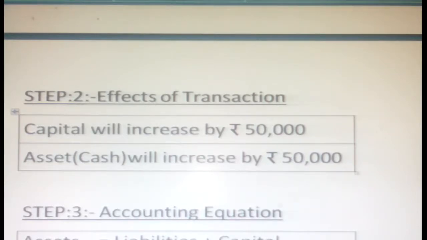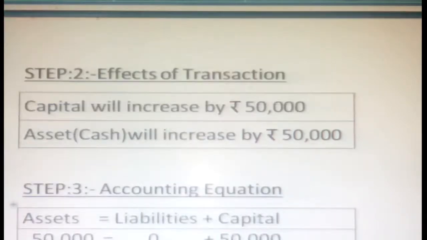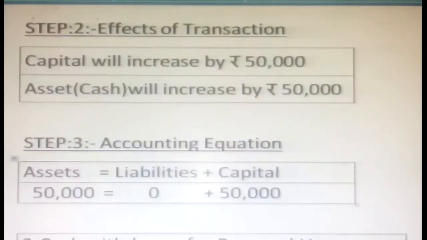Then how are you going to give the equation? Step number 3, finally, for this transaction, the accounting equation. As you know, asset is equal to liabilities plus capital. Here asset is nothing but cash, 50,000, is equal to 50,000 capital here. So this is your left hand side and right hand side. Asset is 50,000, liabilities 0, capital 50,000. So on both sides the equation should always be equal; it should never give an imbalance. So here the balancing should be equal. Assets is equal to liabilities plus capital. That's the first transaction.